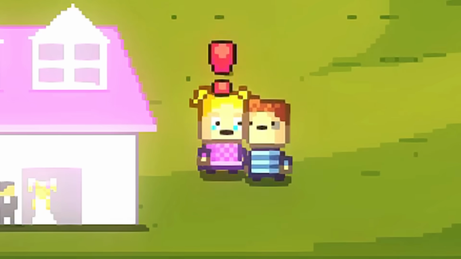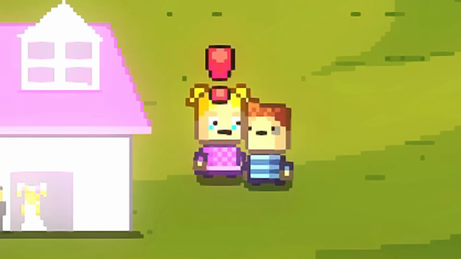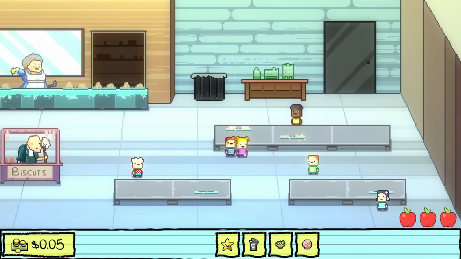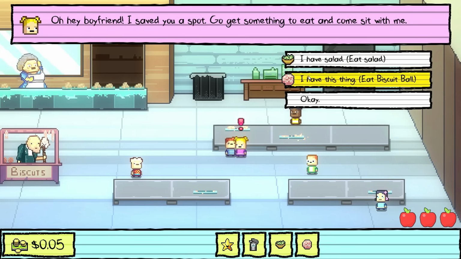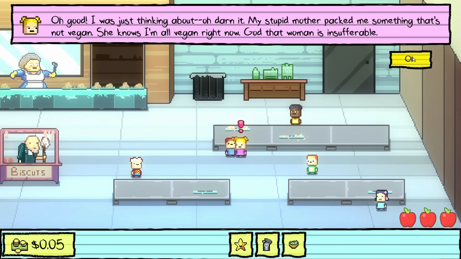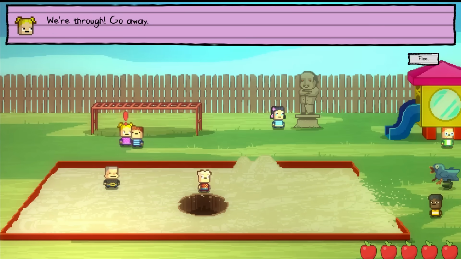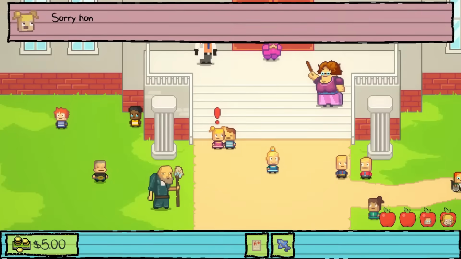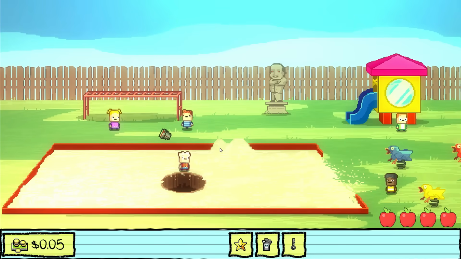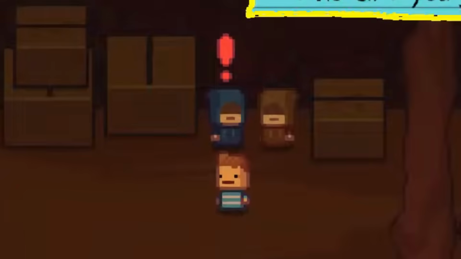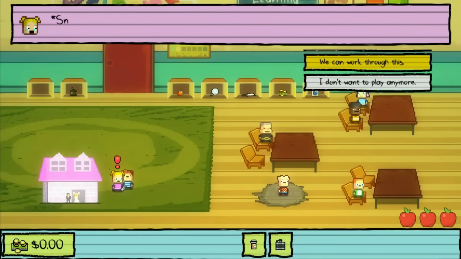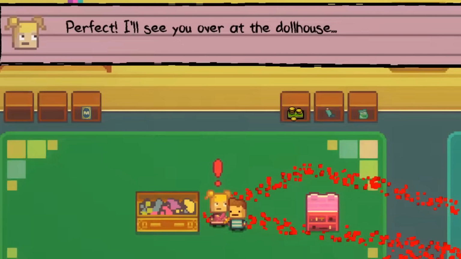Using context clues, however, I think it's safe to say that this version of Cindy must have come from an aborted route in which we failed at the vegan quest, where she demands that we find her something vegan, as when we fail that, she doesn't hold nearly as much contempt for us and acts rather similar to how she does in Kindergarten 2, also ensuring that Lily lives for her to not question why she's alive later, and for us to have already played house with her in the past to then reference it later.